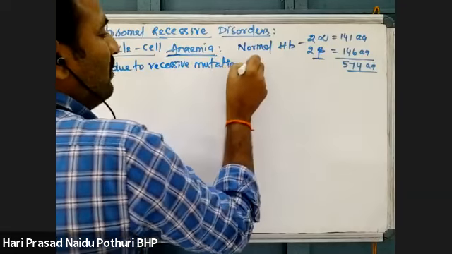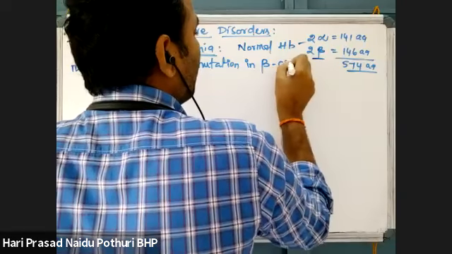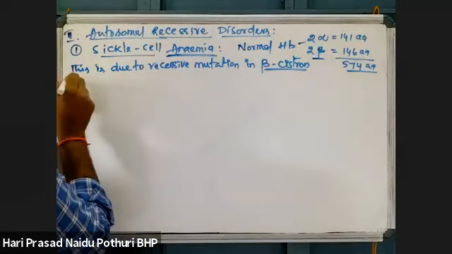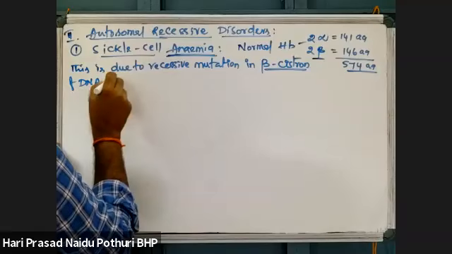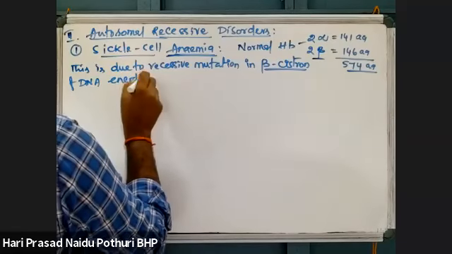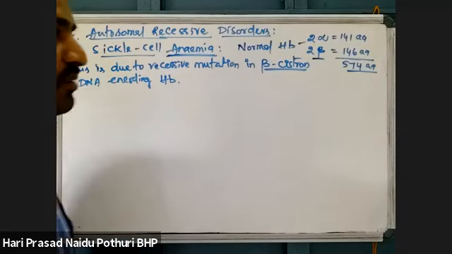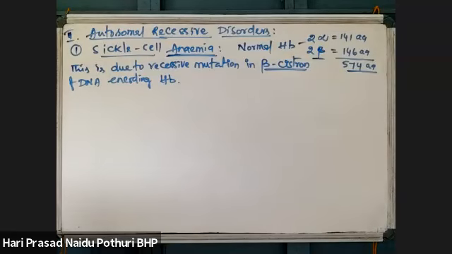Recessive mutation in the beta cistron of DNA encoding hemoglobin. Hemoglobin is a protein, so it is synthesized by gene expression from the hemoglobin gene.